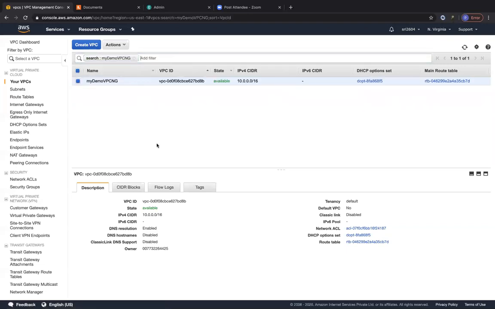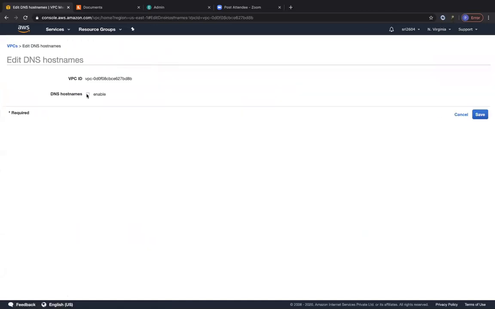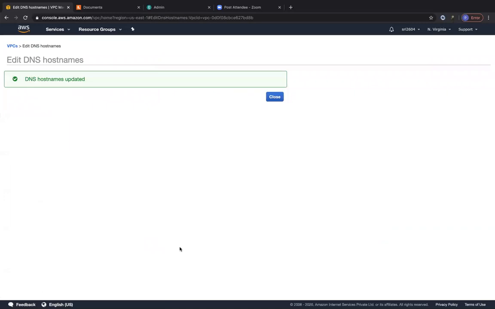So the first thing that I would like to check over here is whether I have DNS host names enabled. So I don't have DNS host names enabled. It's in the disabled status. So I'm going to go ahead and enable DNS host names. So how do you do that? Click on your VPC, click on actions, click on DNS host names, and click on enable. It's a simple checkbox and click on save.